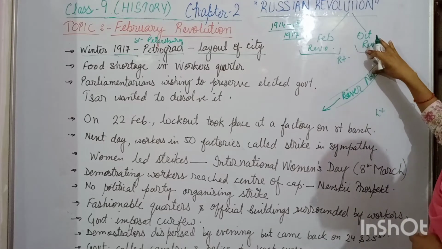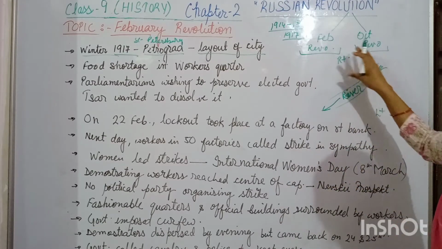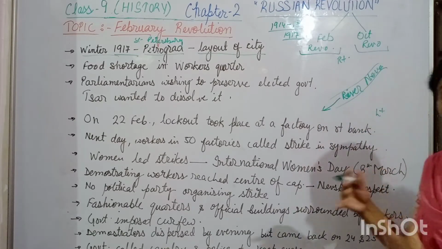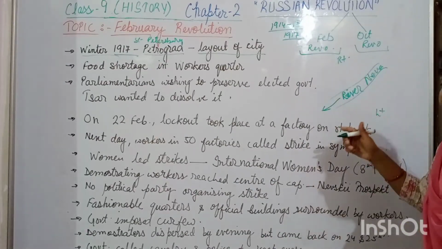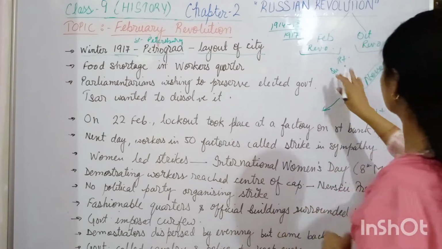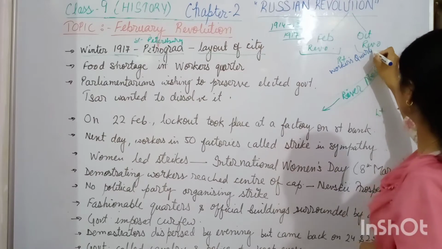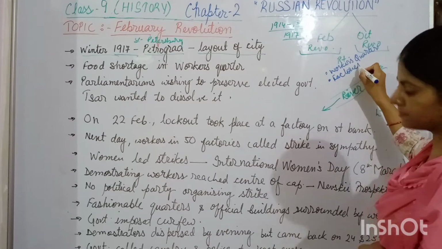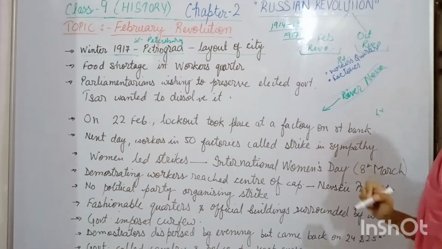Firstly, I will tell you what buildings were located on the right bank. The buildings and the population living on the right bank and the left bank were totally different. On the right bank of the city, mainly the working class lived. Means there were workers' quarters and factories. These were there on the right bank of River Neva.